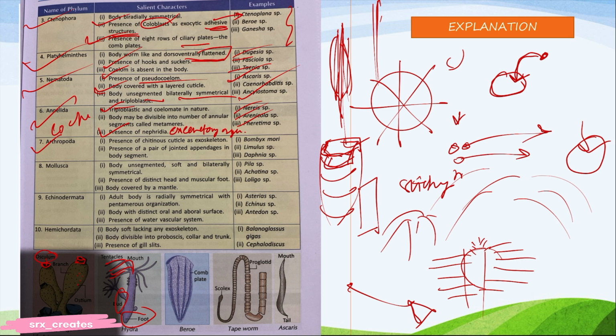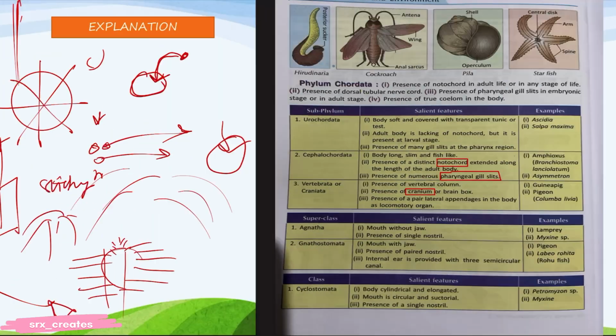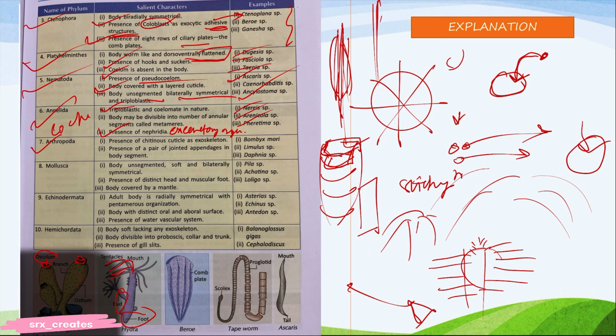Arthropoda. One mistake I did. Cockroach is not in Annelida. It's in Arthropoda. Sorry.